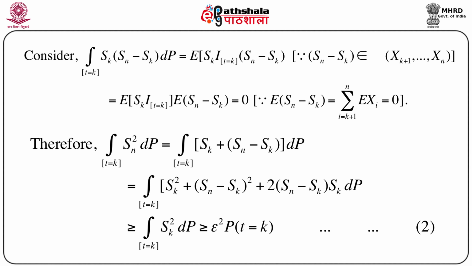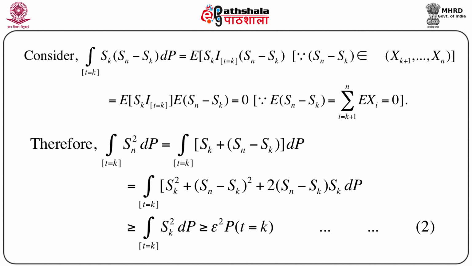So, immediately we can write the expectation of Sk into the indicator of T equals k, times the expectation of Sn minus Sk. Now, since expectation of Xi equals 0 for every i, we immediately see that the expectation of Sn minus Sk, which equals the sum of expectations of Xi, i equals k plus 1 to n, is again 0. So, this integral over the set T equals k of Sk into Sn minus Sk dP is exactly equal to 0. Here we have used the condition of independence. We have to note that this is one step where we use the property of independent random variables.